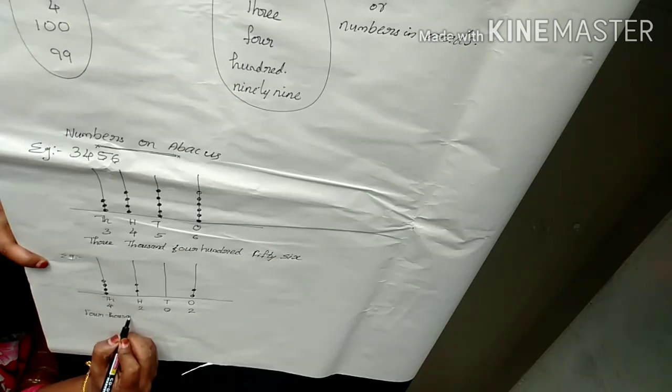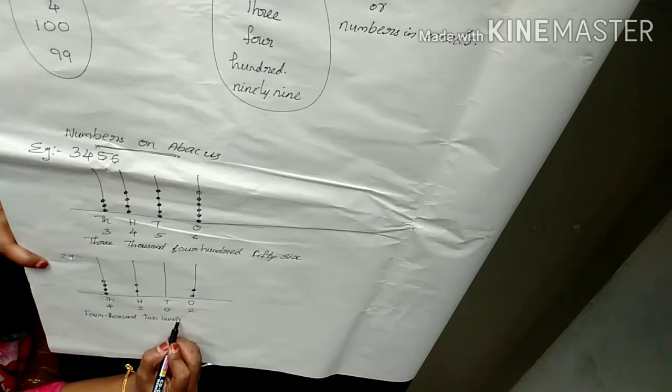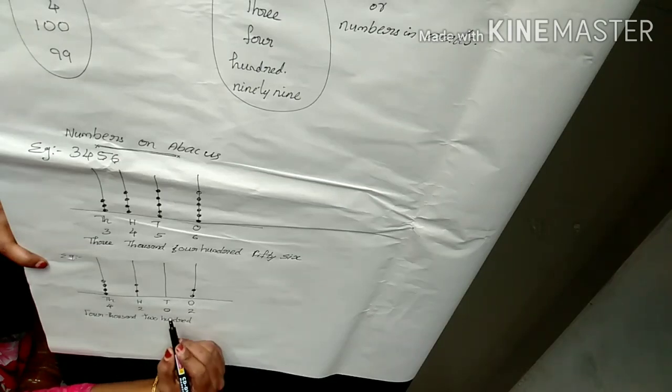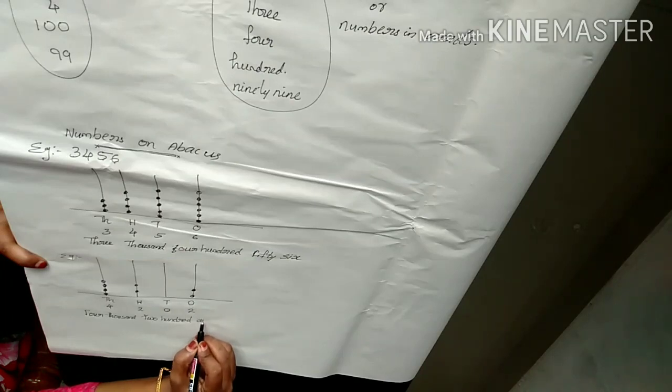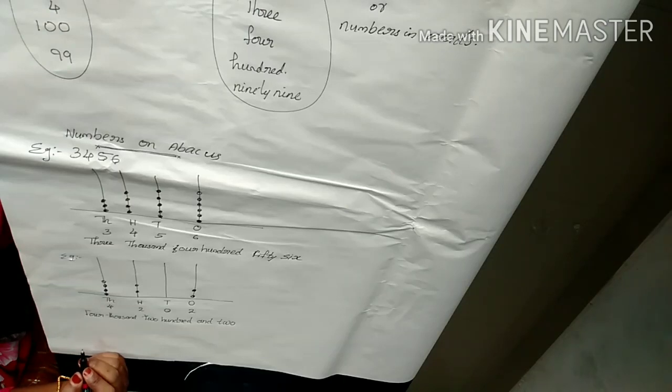And how do we read it? Yes, 4,000. How many hundreds are there? 2. So 200. 4,200. Then is there any in the tens place? No, so leave it. Then next, ones place 2. So 4,202. Okay, clear?